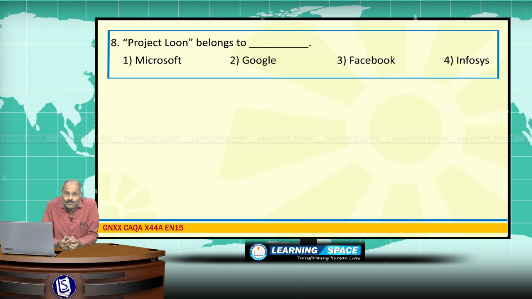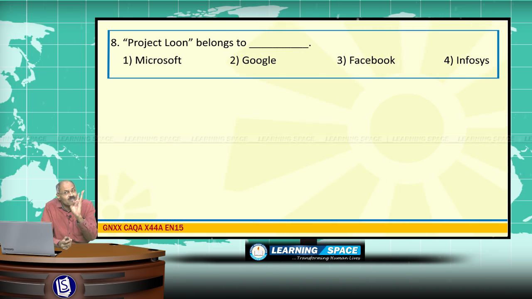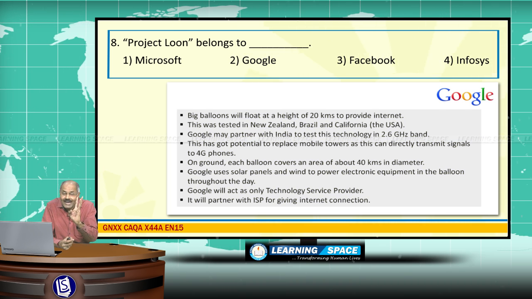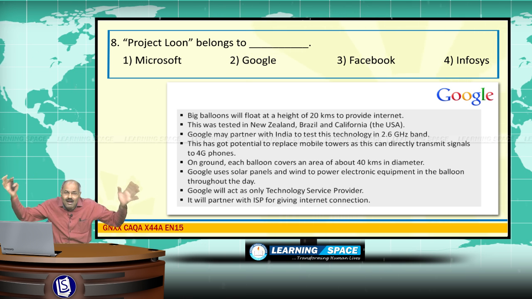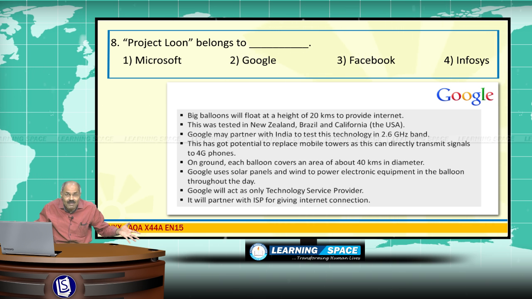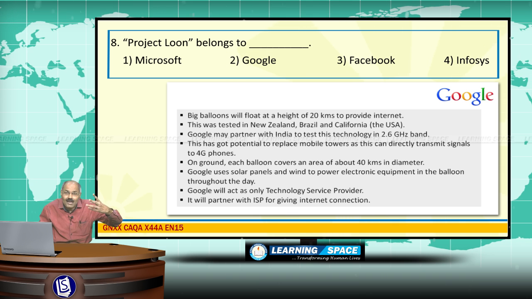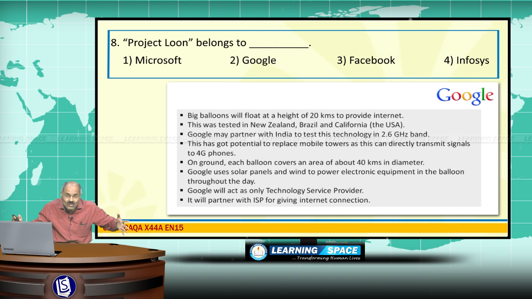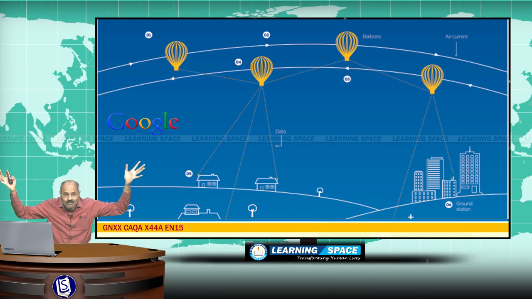Now I would like to tell you a few things. 3 prominent organizations are coming up with 3 ideas to provide low-cost broadband across the world to connect the remotest parts of the world, even in the interior hinterland. The 3 majors are coming up with different ideas. That is, Google is coming up with balloons.